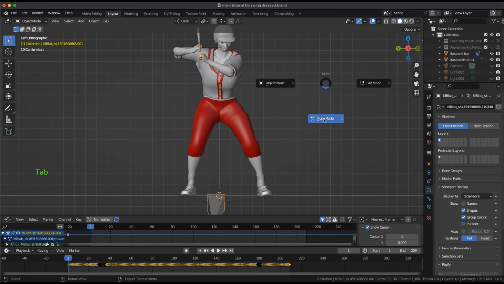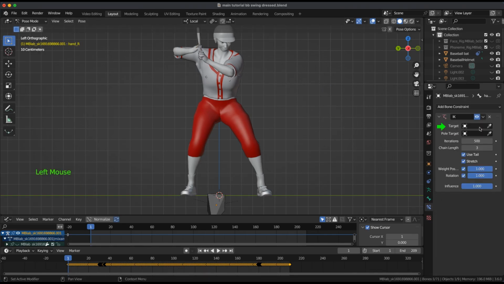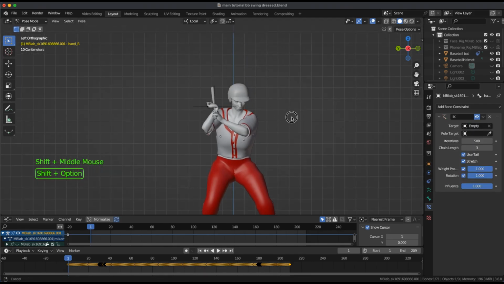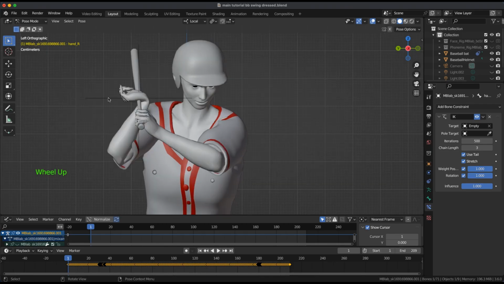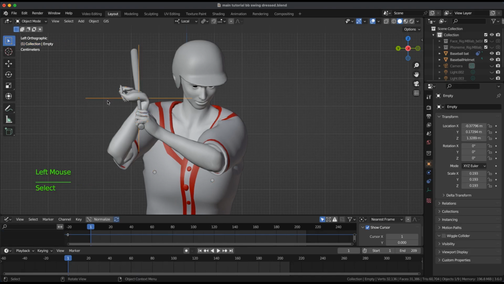Set the empty as the target in the bone constraint. In object mode, rotate the hand to fit around the bat.